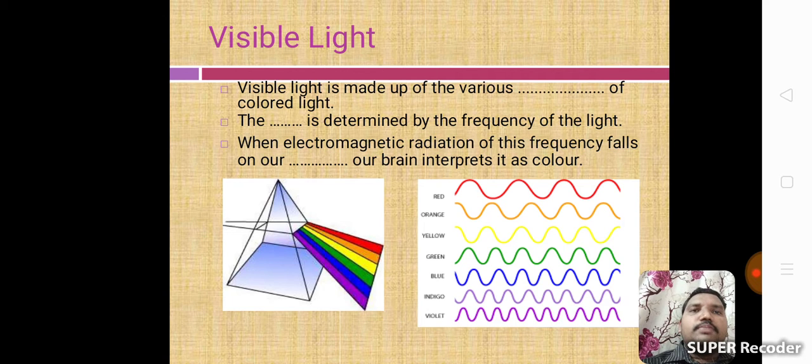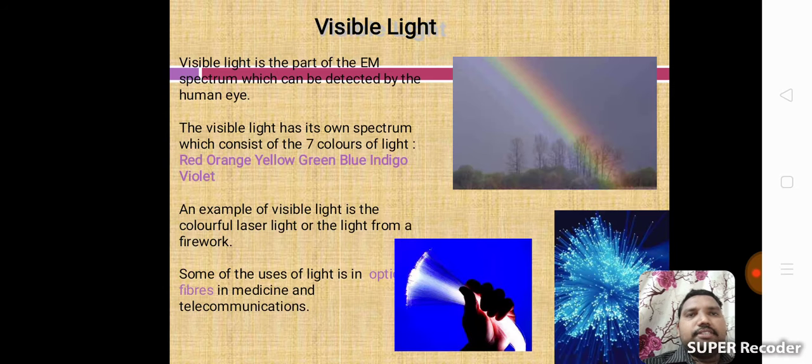Next one, visible light. Visible light is made up of various colors of light, determined by the frequency of the light. When electromagnetic radiation of this frequency falls on our eyes, our brain interprets it as color. Visible light has different colors: violet, indigo, blue, green, yellow, orange, red. These are the visible light.